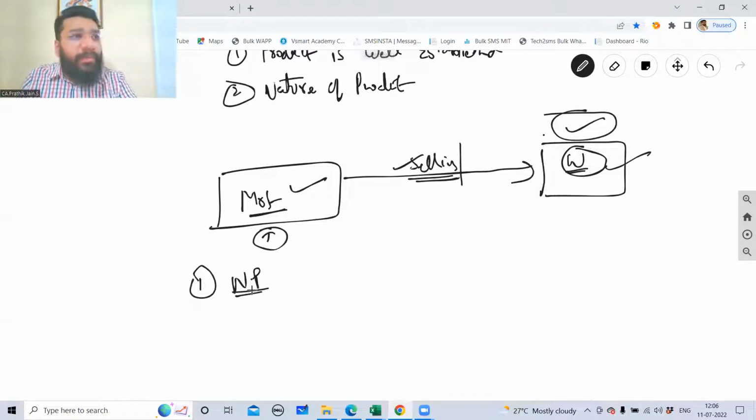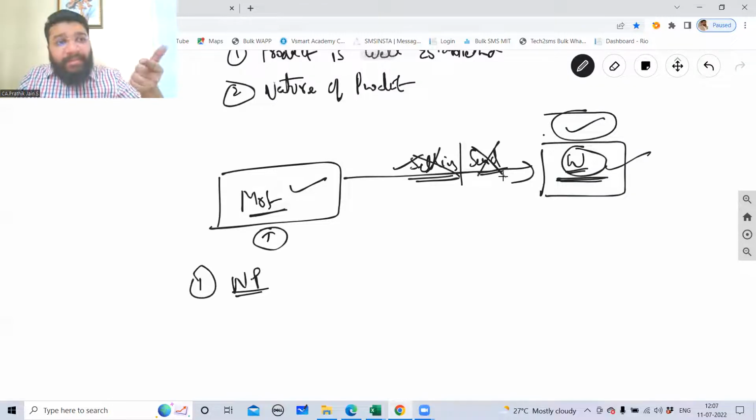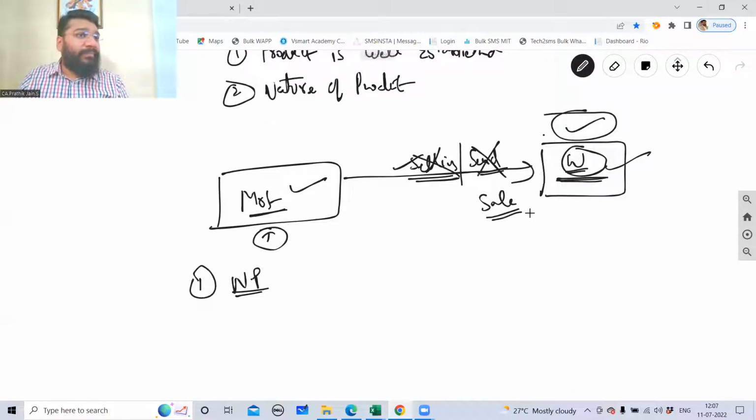When a new product is launched in the market, you have to send the goods, not sell it. You have to send the goods. So these goods will be kept in the shop of the wholesaler or shopkeeper. The wholesaler should accept it, he will accept it. Only upon the acceptance, the goods that you have sent are converted to a sale. Because I want my product to be first reaching the shopkeeper.